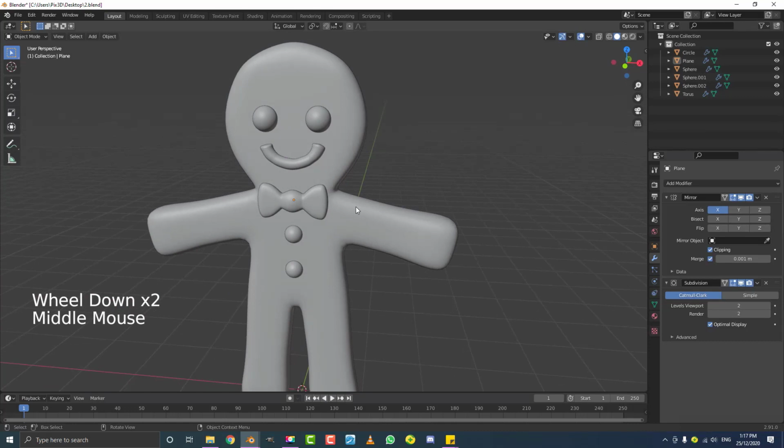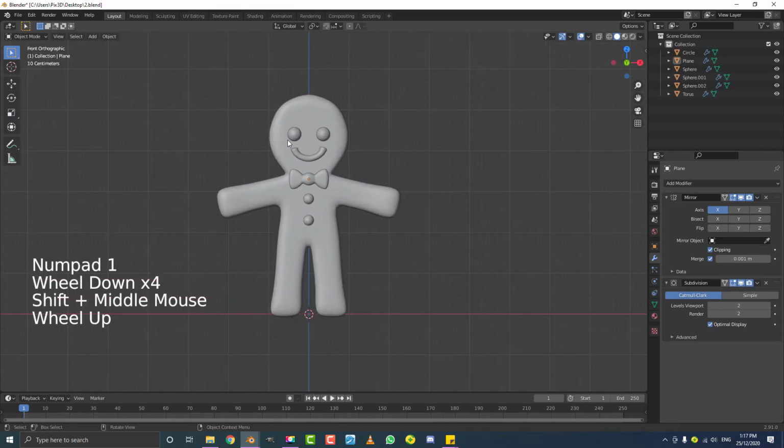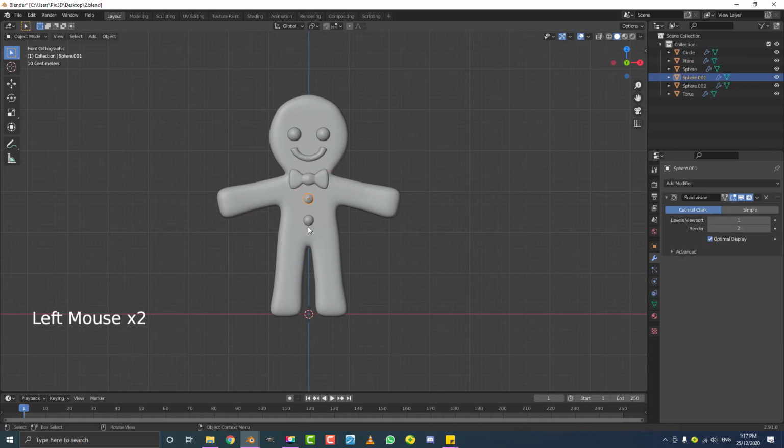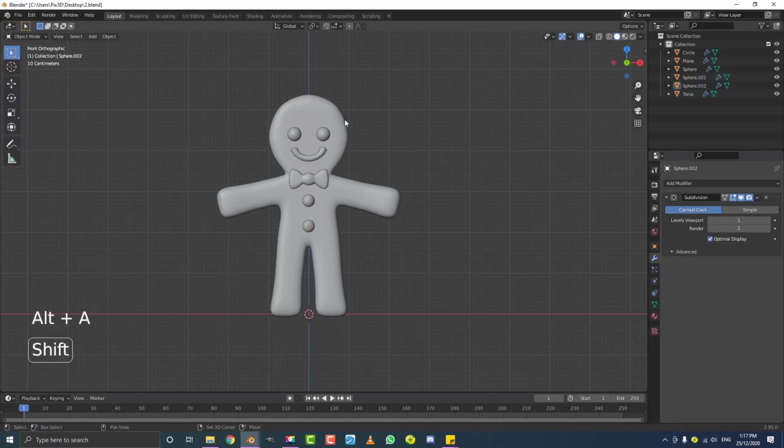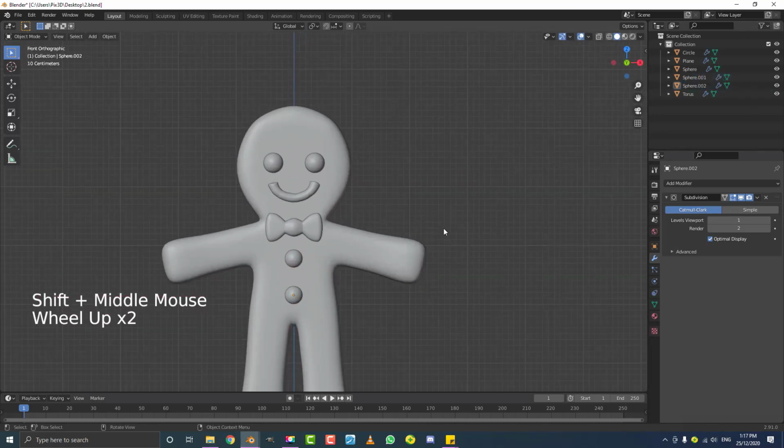So let's think about what we can do next. We've already got the eyes done, the mouth, we've got the bow tie here, and these two buttons. Might scale them up just a bit. I think what we're going to do next is make the hat itself, which really is just a really nice little feature to this gingerbread man.